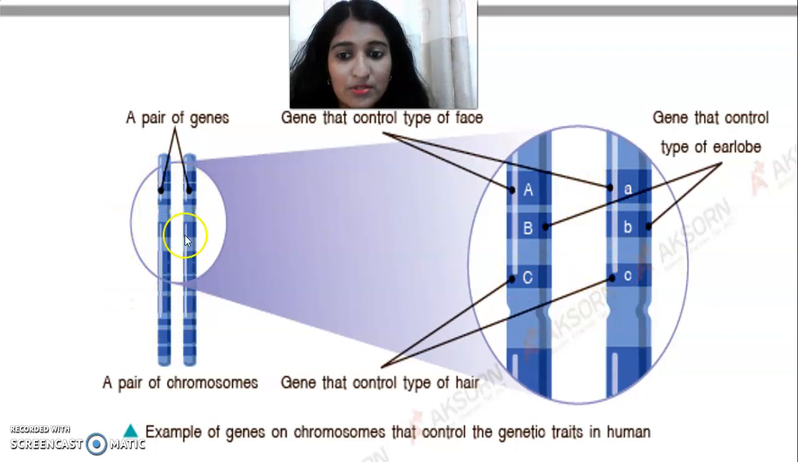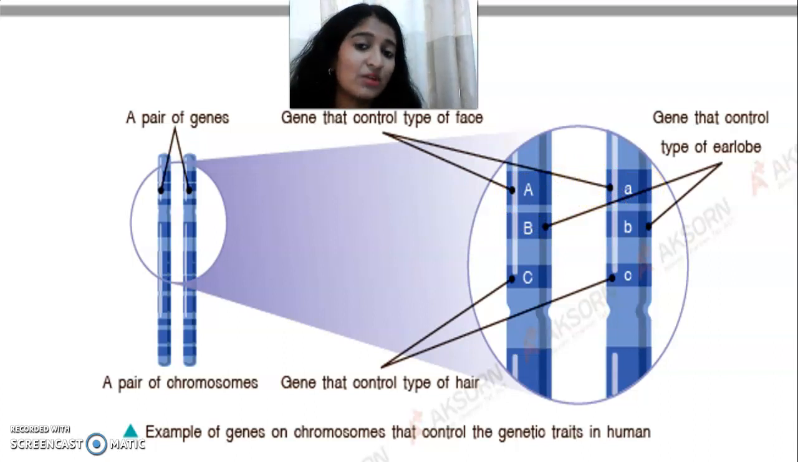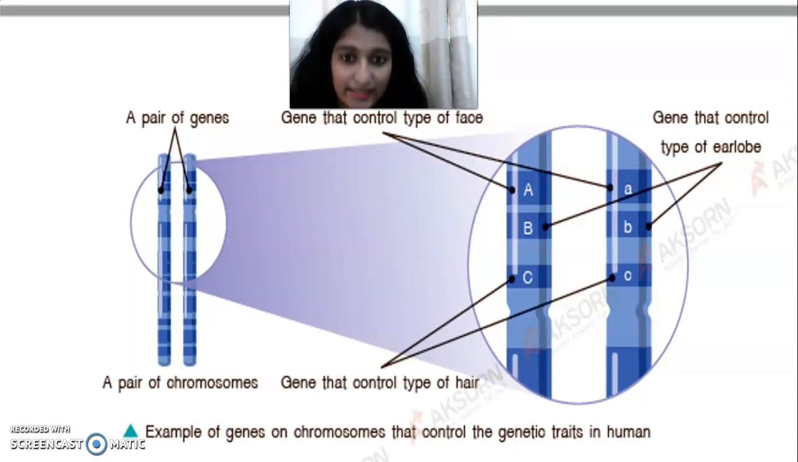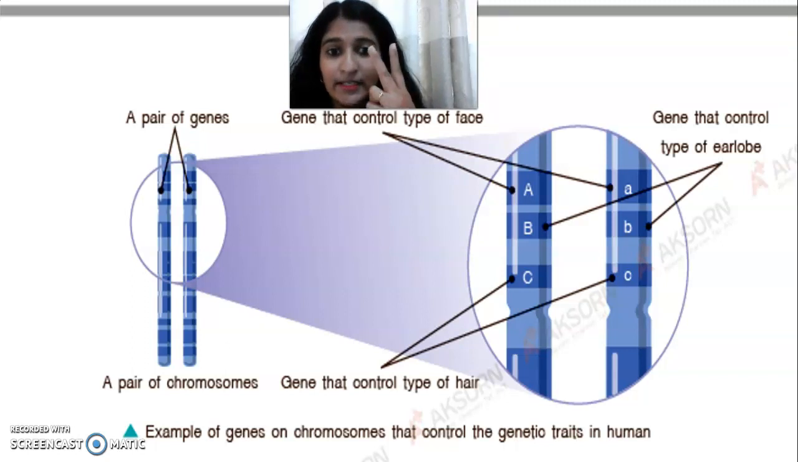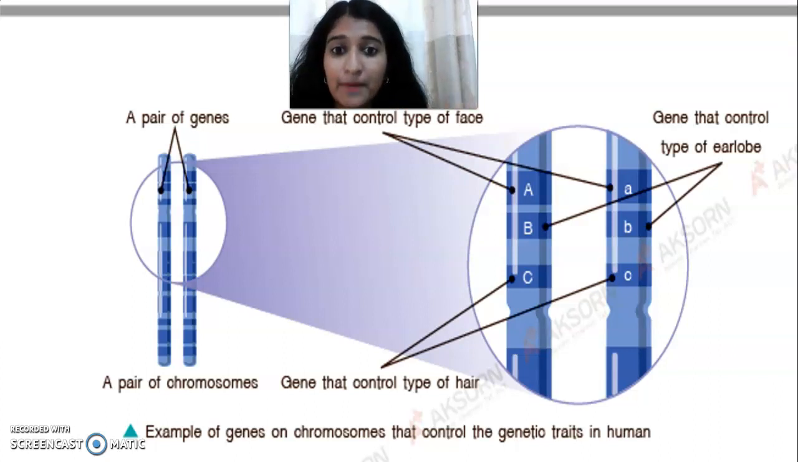This is the chromosome and these are the genes. Capital A and small a are called the genes. Okay, we got what is a chromosome and what is a gene. Chromosomes are always found in pairs. Genes are also found in pairs. In human beings, we have 23 pairs, which is 46 chromosomes in our human body.